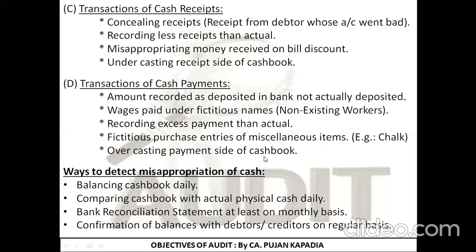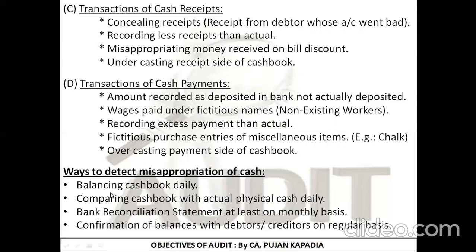So it is the opposite of cash receipt. The opposite is cash payment. Now you understood how the cash is being misappropriated. Now let's check the ways to detect the misappropriation of cash.